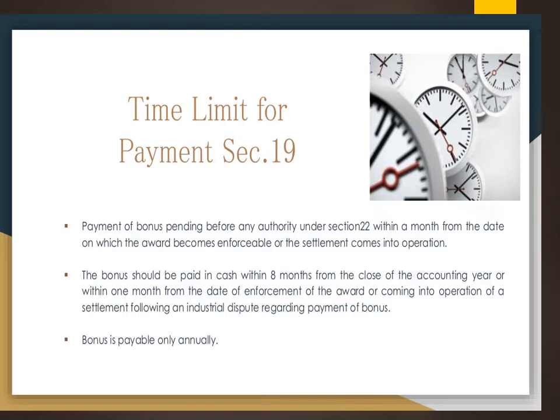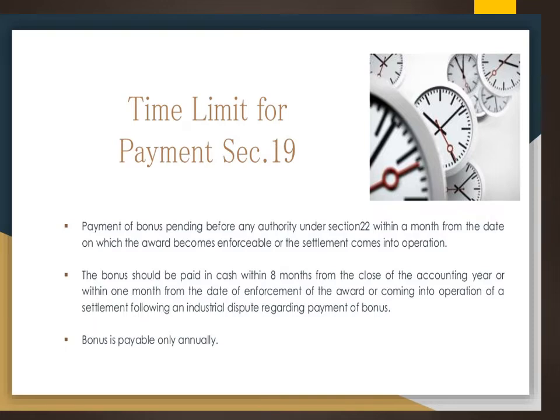In the same way, suppose bonus is paid in cash, it must be paid within 8 months from the closing of the accounting year, or within 1 month of an enforceable settlement or award, when the bonus is not paid or some issues are there and the matter has been referred to industrial dispute. As we know, there will be an order which is called an award, which is given.